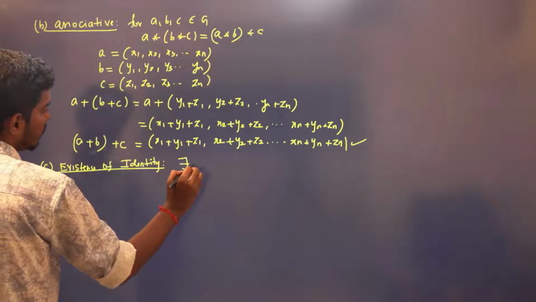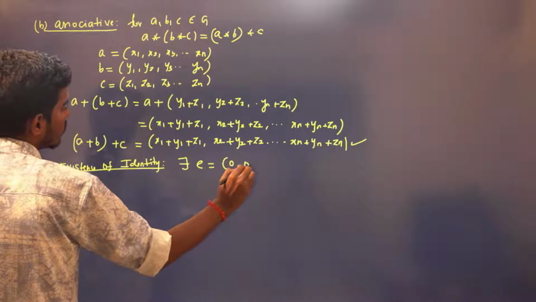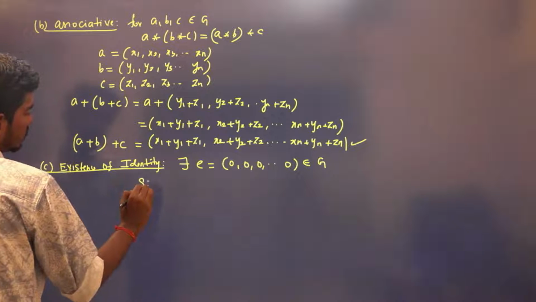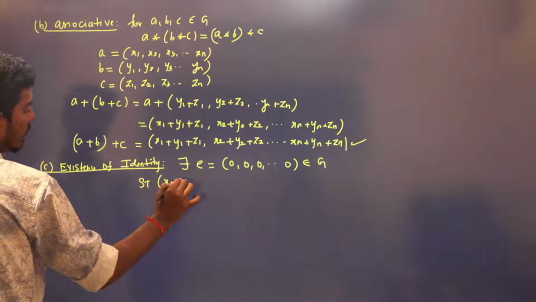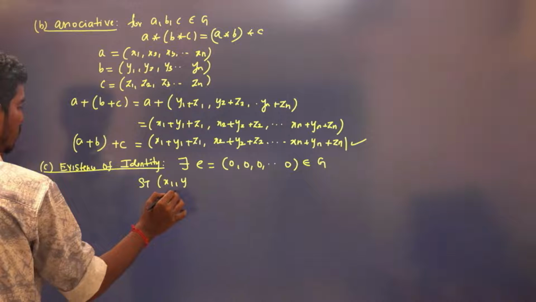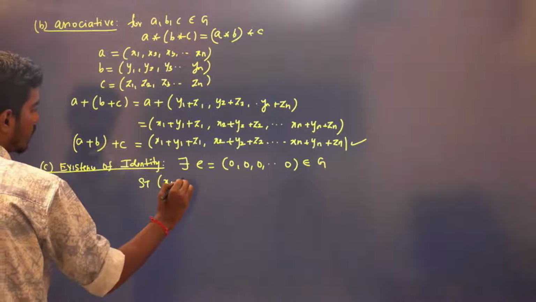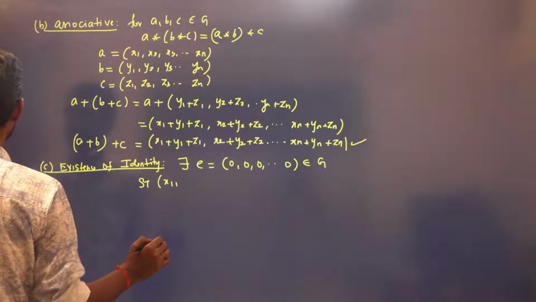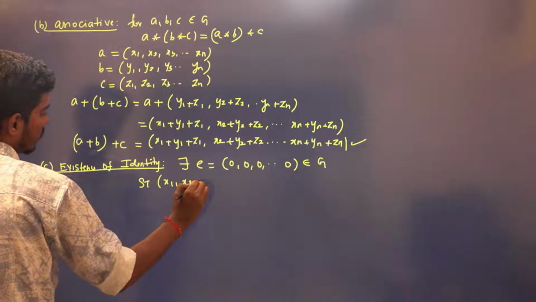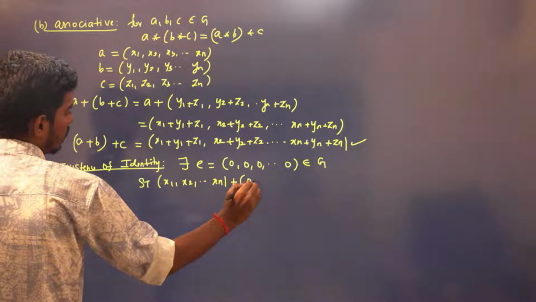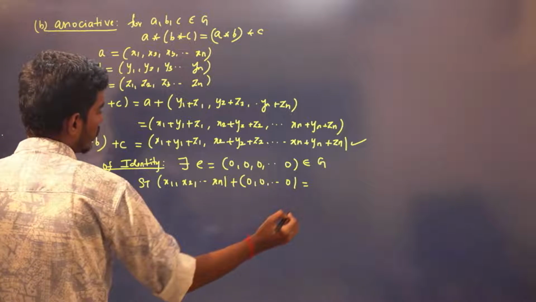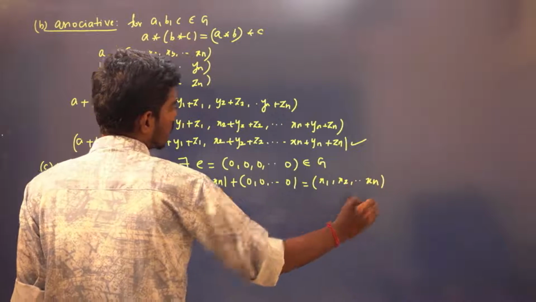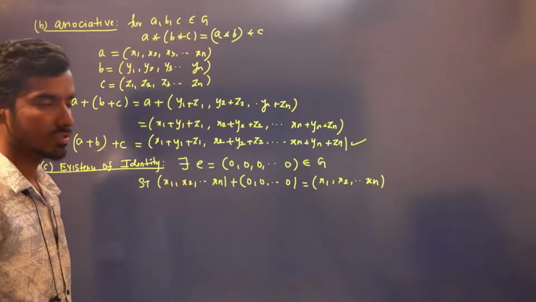There exists an element E. E is a zero tuple that is in G such that when you add any element x1, x2, and so on up to xn with this zero element, you will get this element back again. Therefore, E is equal to (0, 0, ..., 0), which is your identity element.